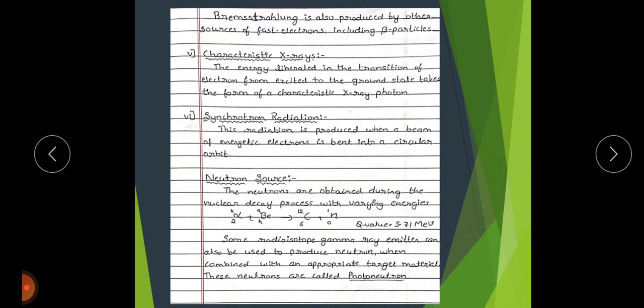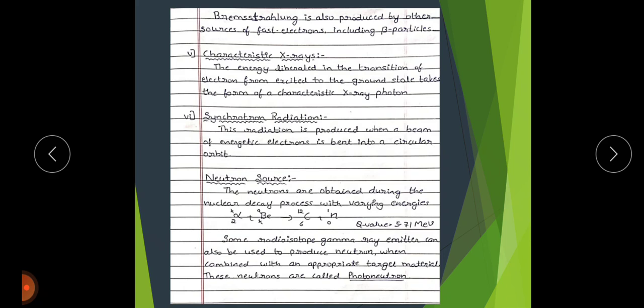Characteristic X-rays are produced when an element is bombarded with a high energy particle, which can be a photon, electron, or ion such as a proton. When the incident particles strike the bound or target electron in an atom, the target electron is ejected from the inner shell of the atom. After the electron has been ejected, the atom is left with a vacant energy level, which is known as a core hole.